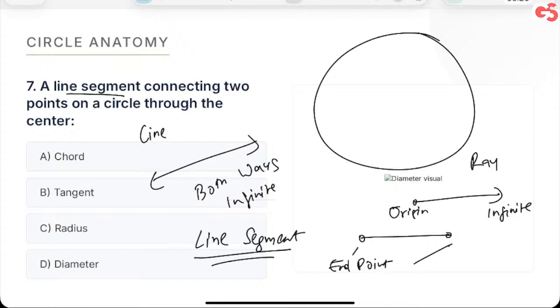Is that clear? So if I want to give a classification to these things as line or line segment or ray, then chord will be what? Chord will be a line segment. LS is line segment. Tangent will be a line. Radius will be a ray. Diameter will be a line segment. Do you understand that?